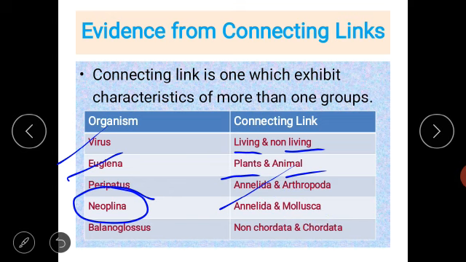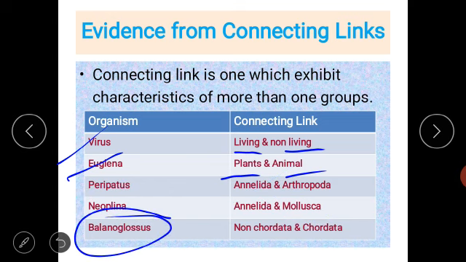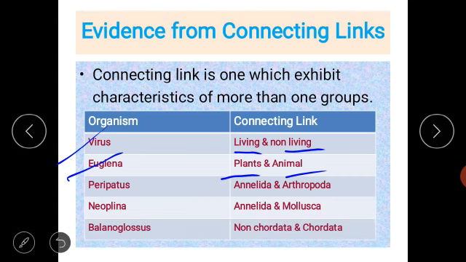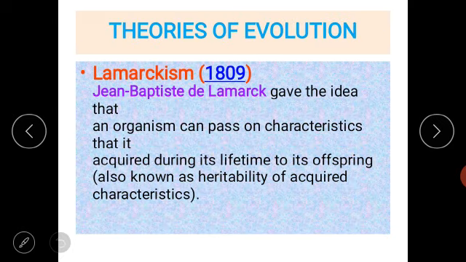Next is Balanoglossus. It is an aquatic organism, and it can show the characteristics of both non-chordates and chordates. So what are chordates and what are non-chordates? Chordates means the organisms which have the vertebral column and spinal cord, and non-chordates means the organisms which don't have the vertebral column and spinal cord. So Balanoglossus can show characters of both chordata and non-chordata.